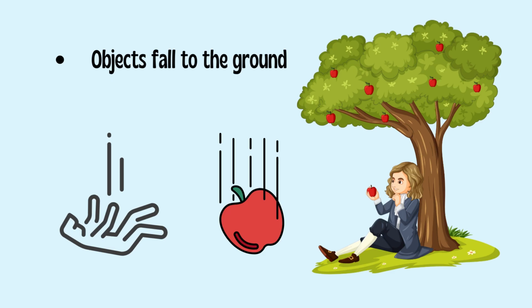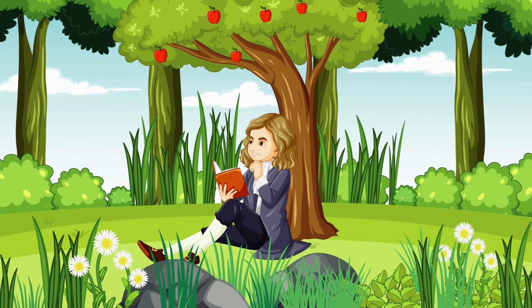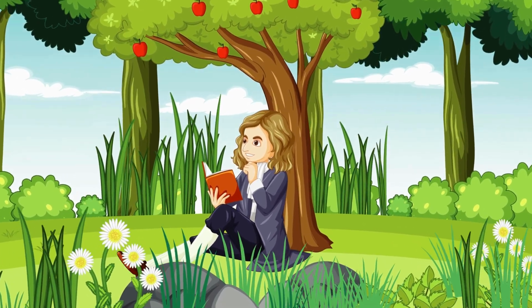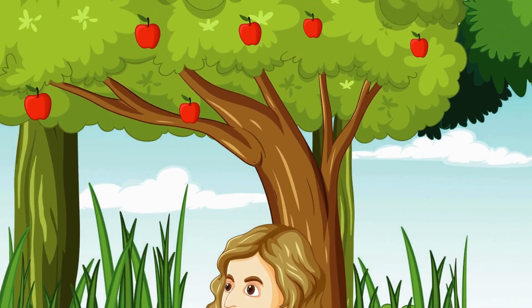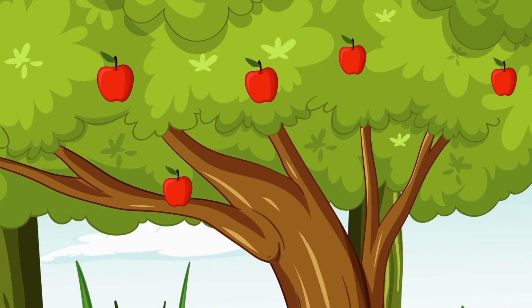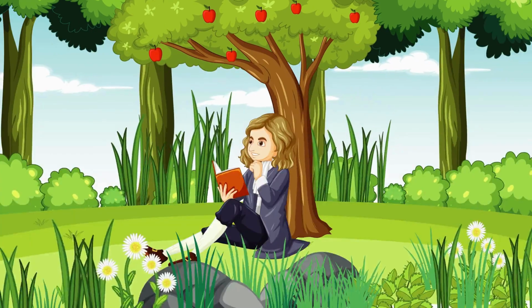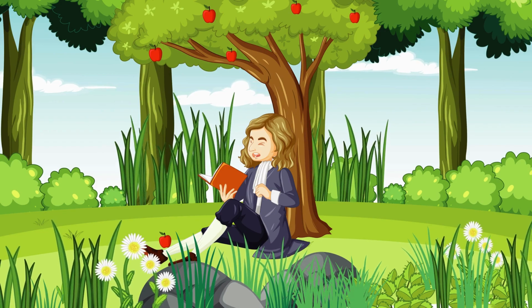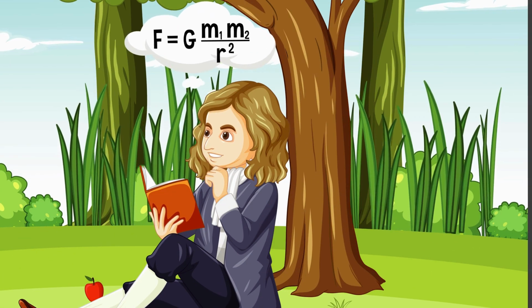Objects falling. One of the most common examples of gravity is the dropping of objects. When you release an object from a certain height, it falls to the ground due to the gravitational pull of the Earth. The acceleration of this fall is approximately 9.8 m/s² near the surface of the Earth.